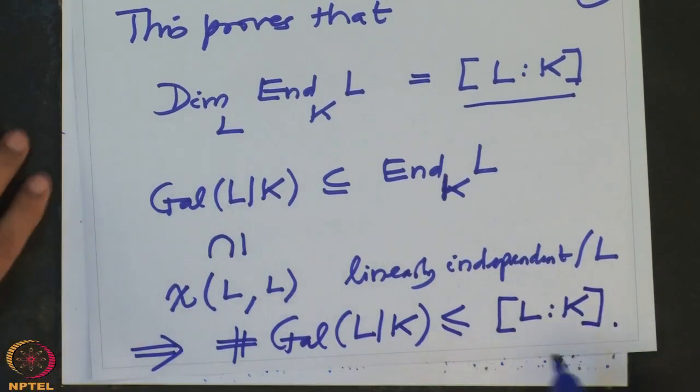That is what we wanted to prove. So we have proved that whenever we have a finite field extension, the cardinality of the Galois group cannot exceed the dimension of L over K. This is a very important step we have proved. That means whenever we consider finite field extensions, their Galois groups are always finite.